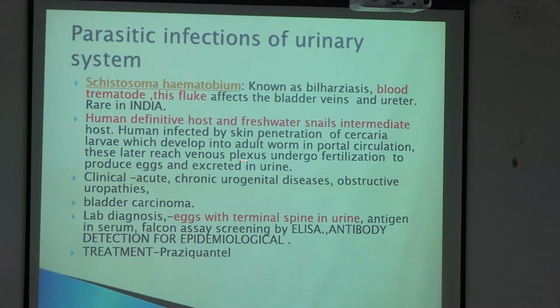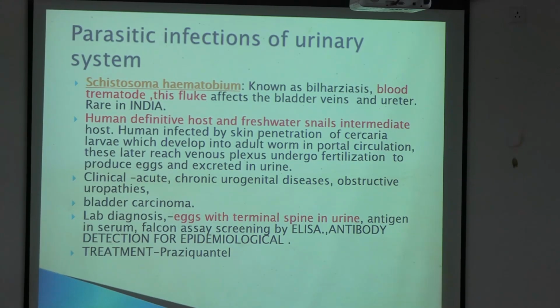Ultimately, they reach the venous plexus and undergo fertilization and produce eggs. These eggs will pass in the urine, and for lab diagnosis, the characteristic is eggs with a terminal spine in the urine.